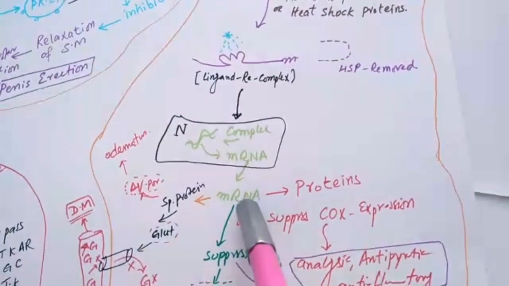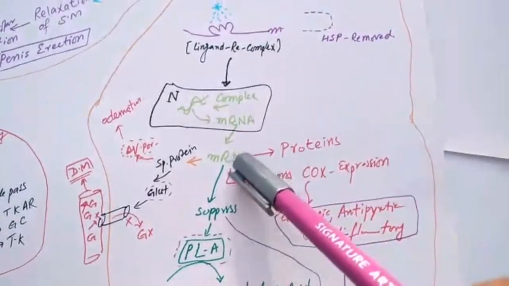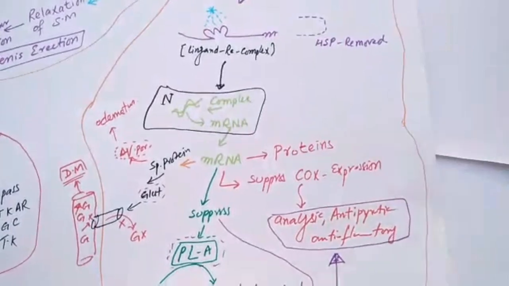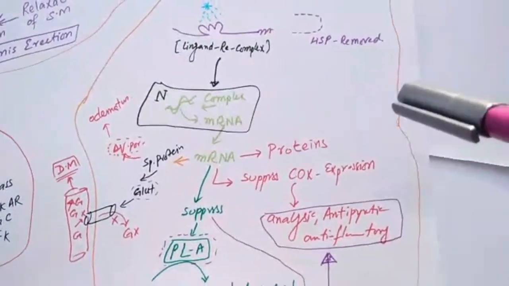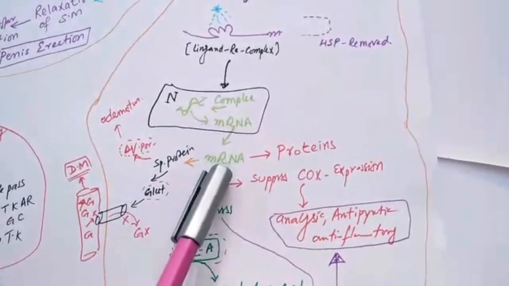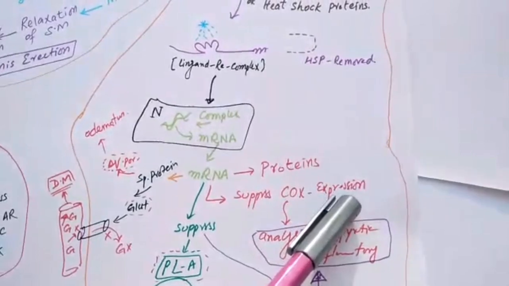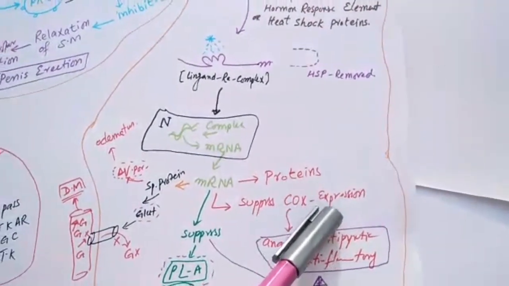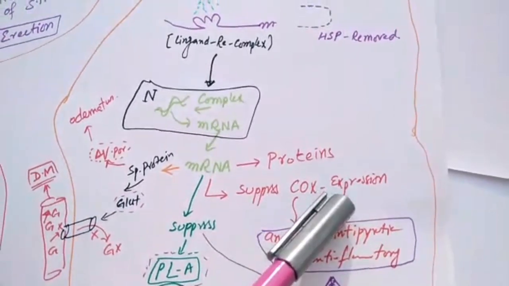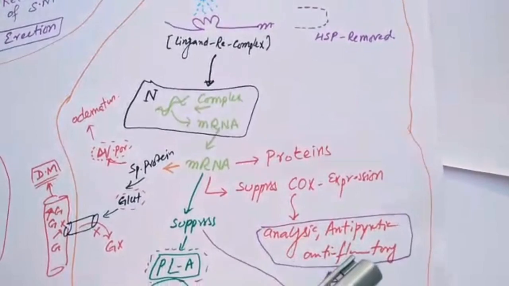This special mRNA has a lot of activities, for example protein synthesis and even suppression of special protein gene expression. It suppresses the special protein expression. For example, this special mRNA suppresses the COX gene expression. So COX is not produced, not maturing, and this effect of steroid is responsible for analgesic, antipyretic and anti-inflammatory activity.